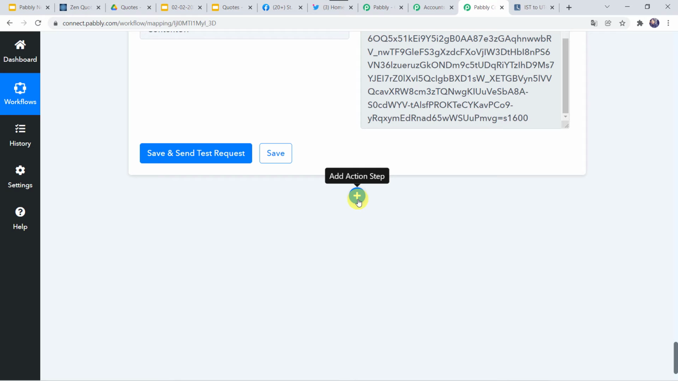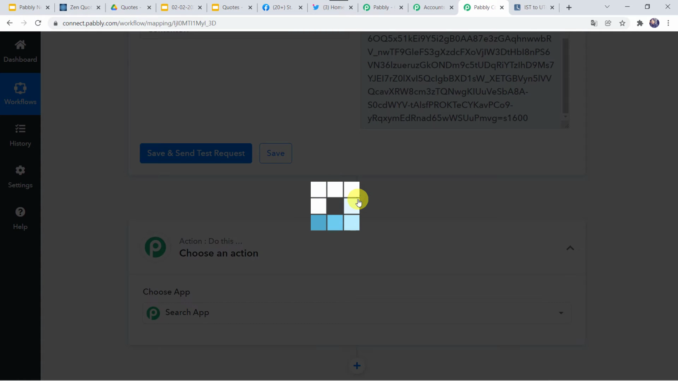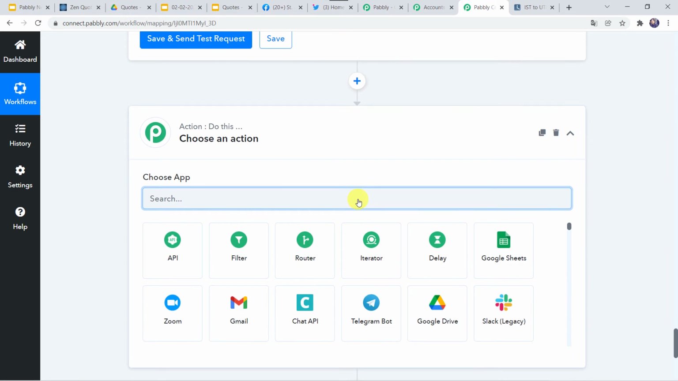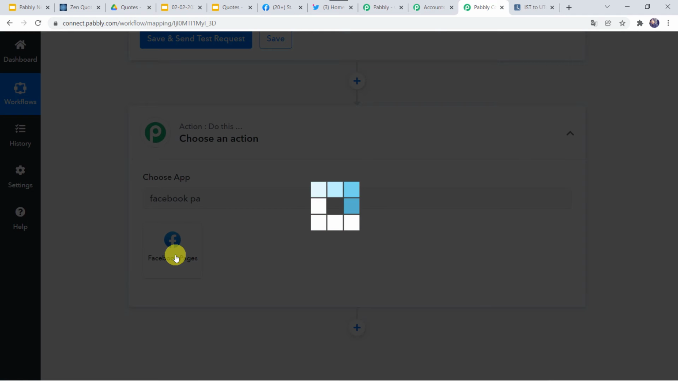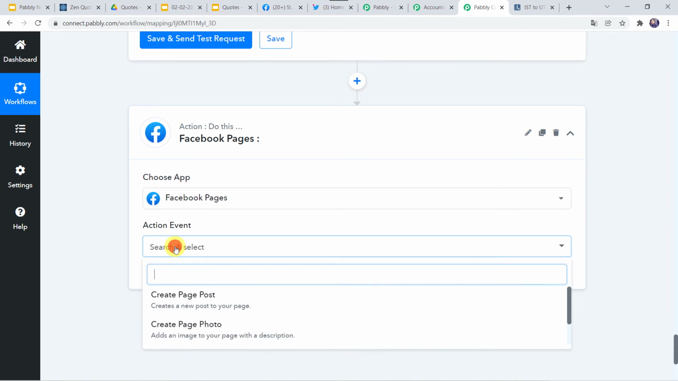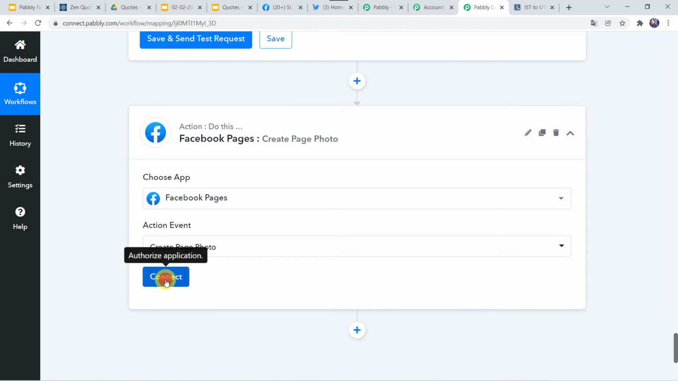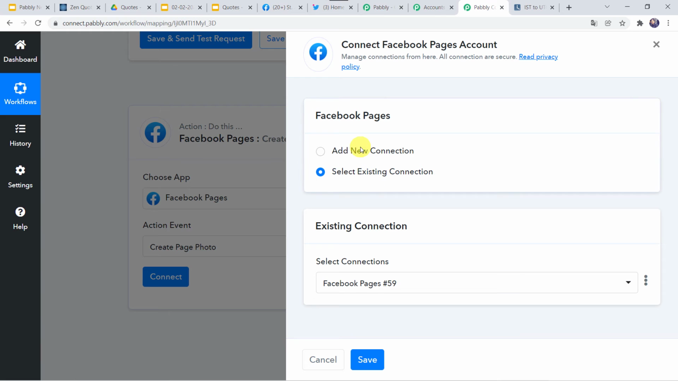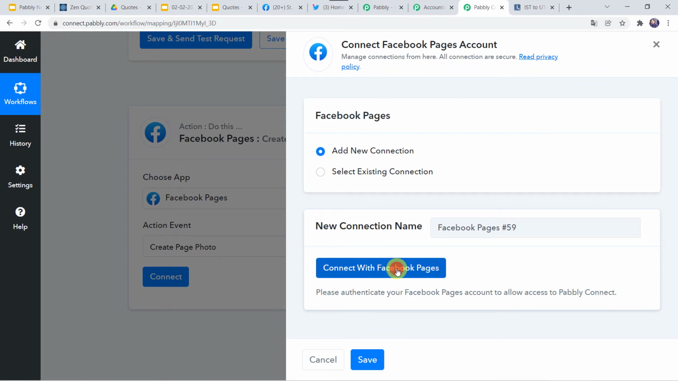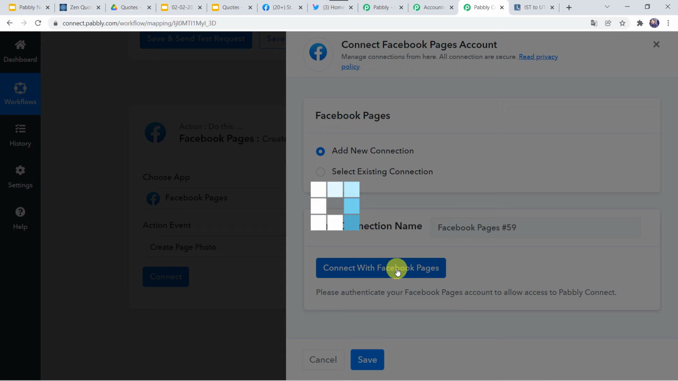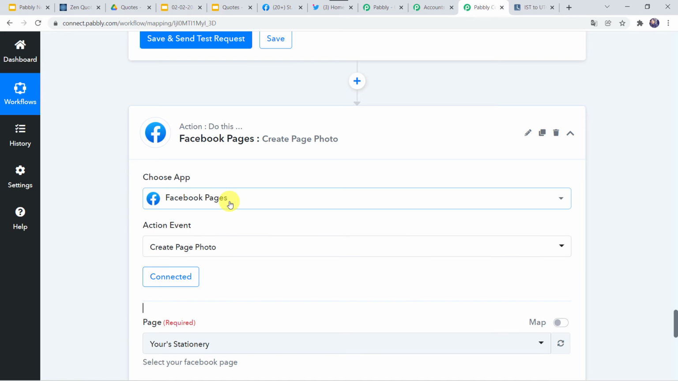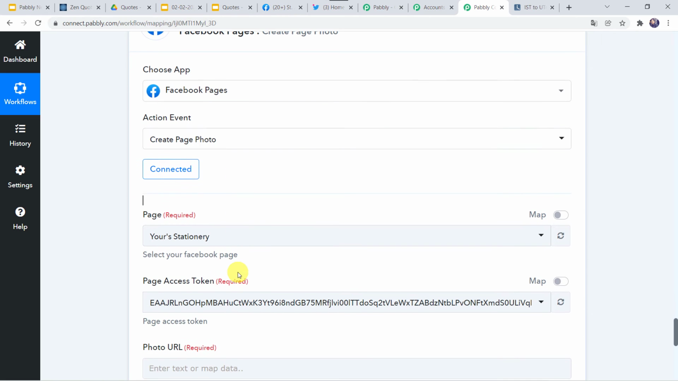For that, click on this add action step. Here in the choose application, let us find Facebook pages. In the action event, we have to select create page photo. Click on connect. Click on add new connection and click on connect with Facebook pages. Authorization successful. Okay, now the Facebook account is connected to Pabbly Connect just because I was already logged into my Facebook account. So make sure before creating a connection, you are logged into your Facebook account.